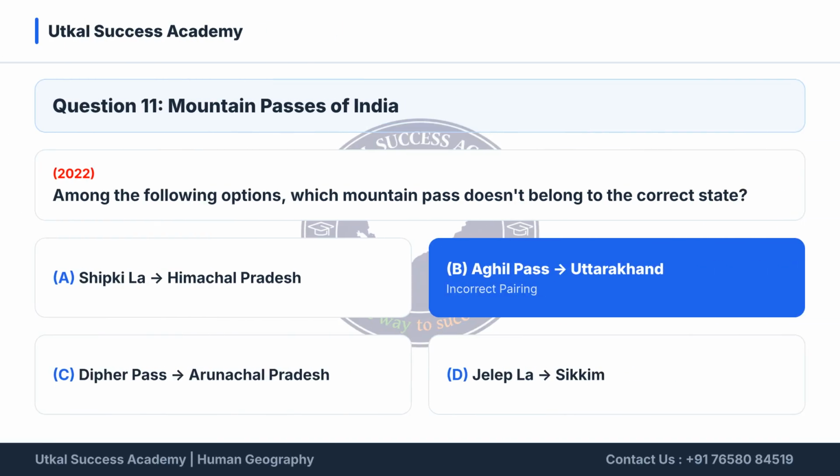Question 11 asks which mountain pass is incorrectly paired with its state. Shipgila is in Himachal Pradesh, Differ Pass is in Arunachal Pradesh, and Jalepla is in Sikkim. Agil Pass, however, is located in Ladakh, not Uttarakhand. Therefore, option B is the incorrect pairing.